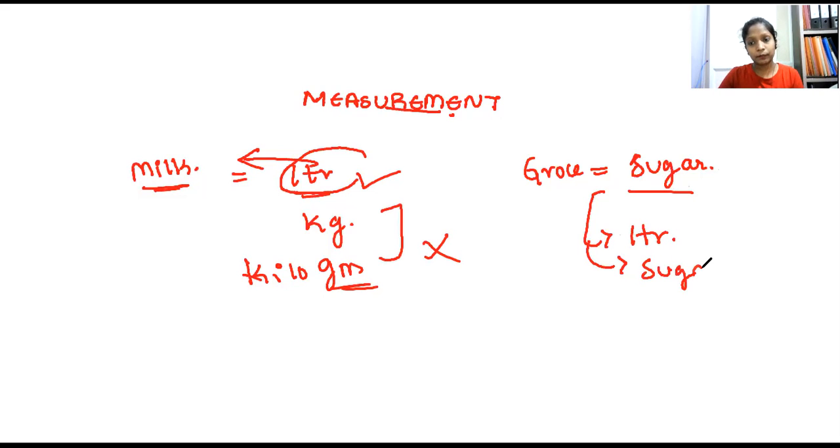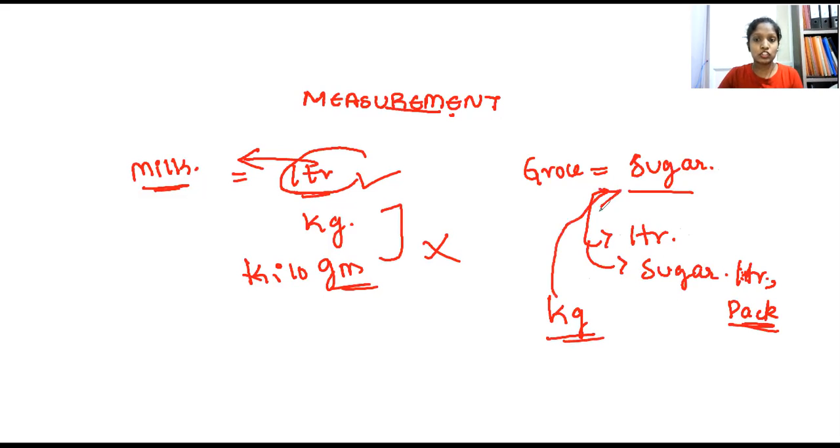Or whether you want it in a pack? No. The very first thing he's going to ask is how many kg you want, isn't it? So sugar can be measured in the form of kg. This is what we call measurement.